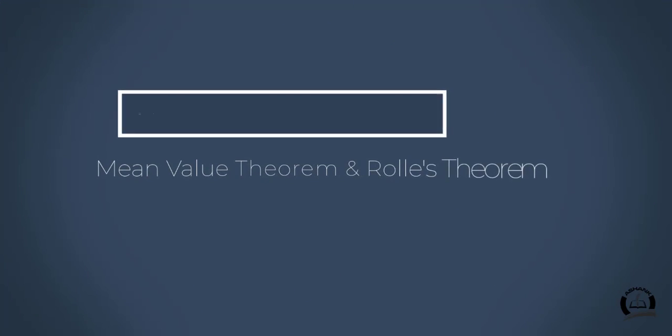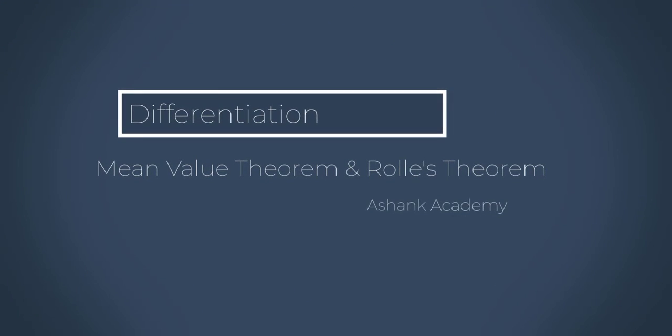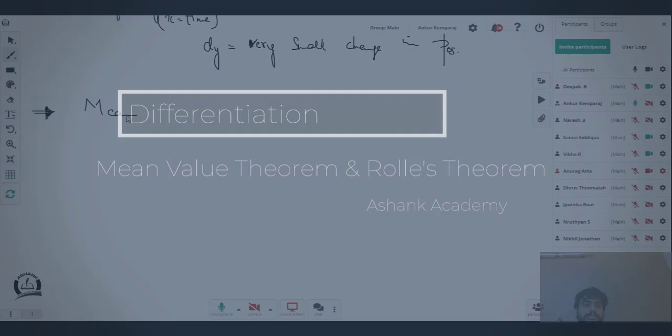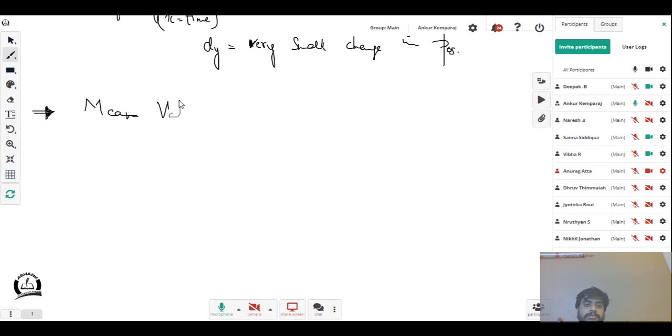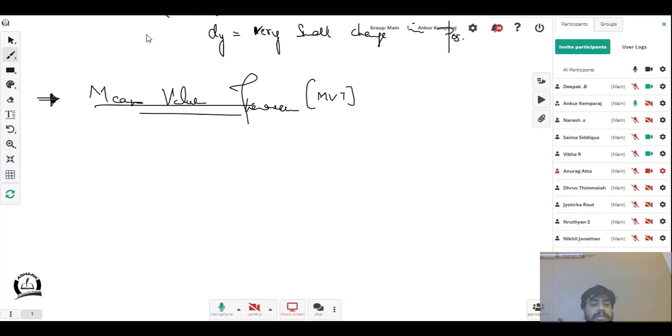Go on to the next one. It's called the mean value theorem, simply abbreviated as MVT, mean value theorem. All right, so what is this theorem?